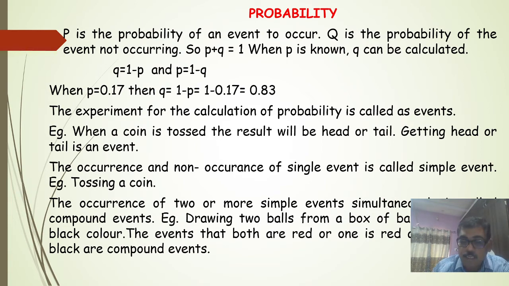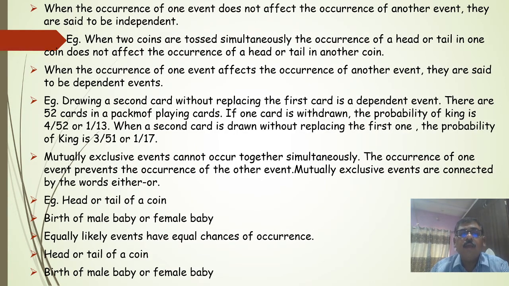The events that both are red or one is red and another is black are compound events. When the occurrence of one event does not affect the occurrence of another, they are said to be independent. Example, when you are tossing two coins simultaneously, the occurrence of head or tail in one coin will not affect the occurrence of head or tail in the other coin, and these are independent events.